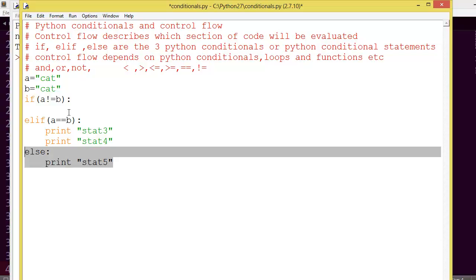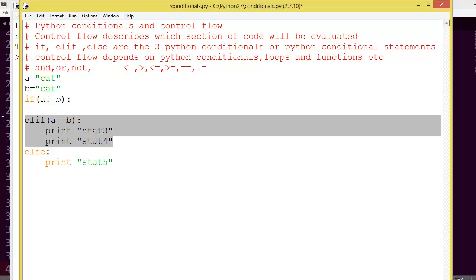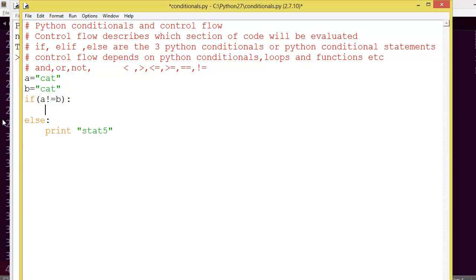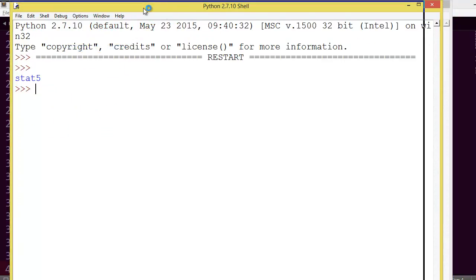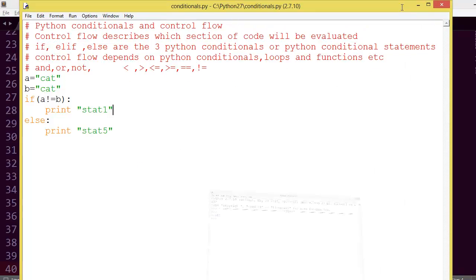See, even if I remove this elif, there is no problem, because else is preceded by either if or elif. So it is preceded by if, so this program will work. So it's printing statement 5.